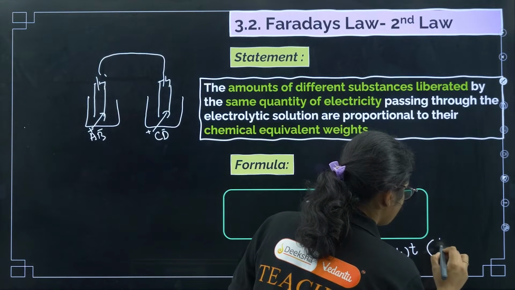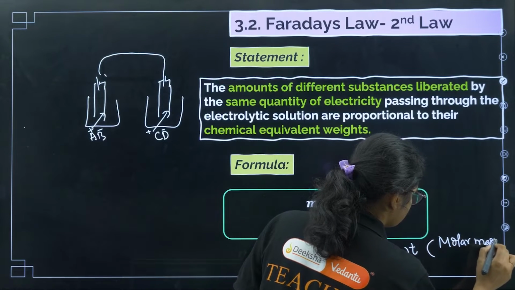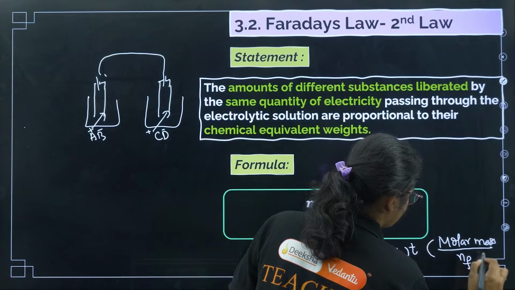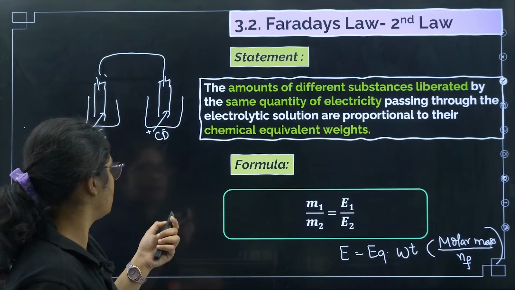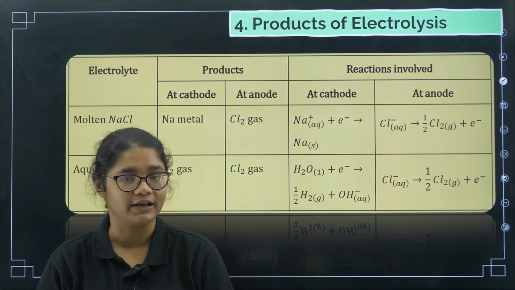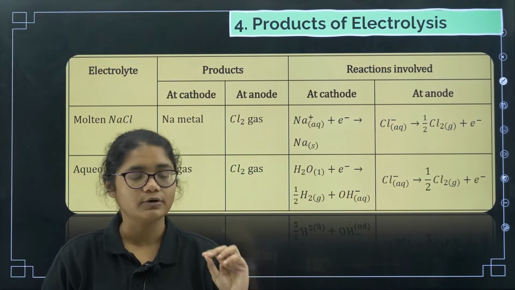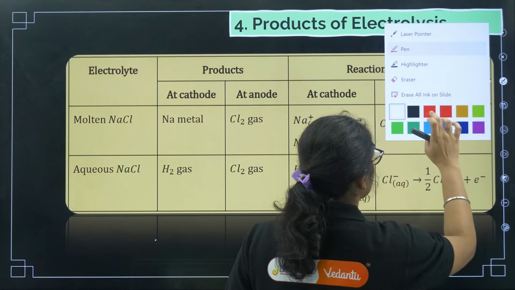How to calculate equivalent weight? Molar mass divided by n factor, okay, that is your equivalent weight. Getting? Okay, now coming to the next one, the fourth topic, that is products of electrolysis. So this is very, very important. Certain examples you must remember. I'll be telling you which ones are important, okay.